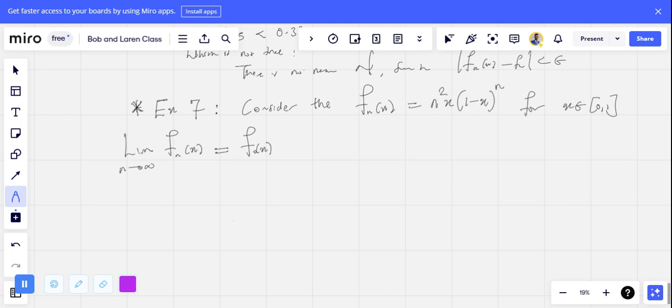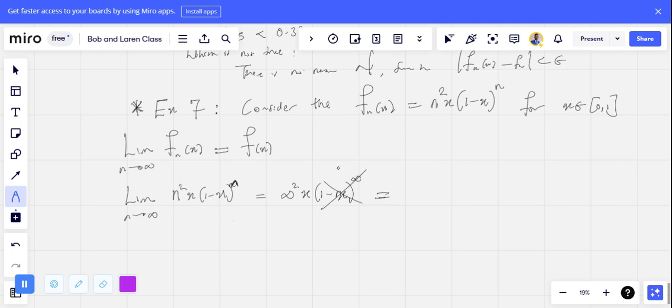Now looking at this expression, let's take the limit of the sequence of functions given to us. The sequence of functions given to us is n squared x times (1 minus x) to the power of n. So what will this give us? Now looking at this expression, I've already given you a particular clip that if you have something of this nature, with n tending to infinity, I will substitute n as infinity in any way I see it. And I gave you some clue in the last video that whenever you notice that you have a function being raised to the power of infinity, just know that everything here becomes 0.